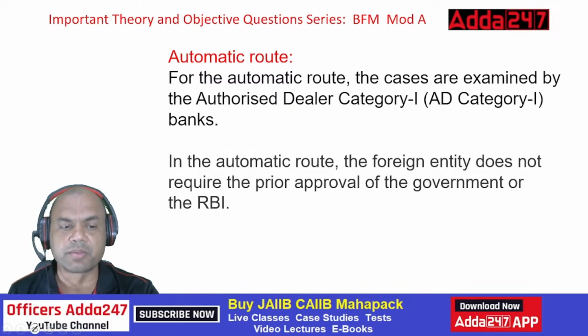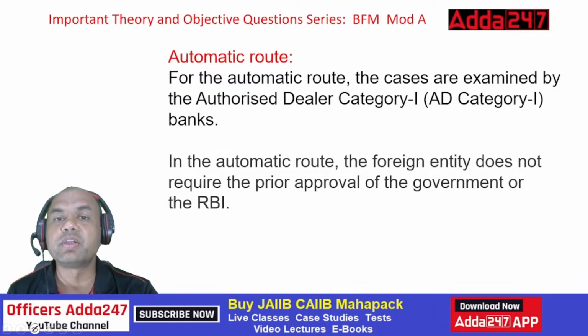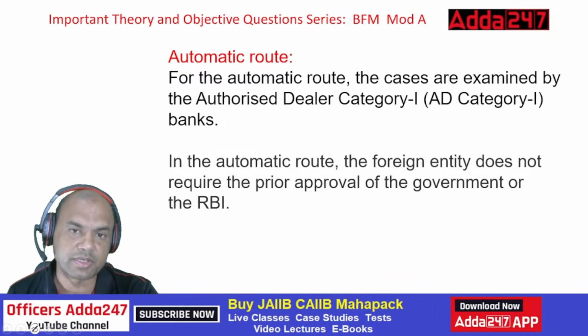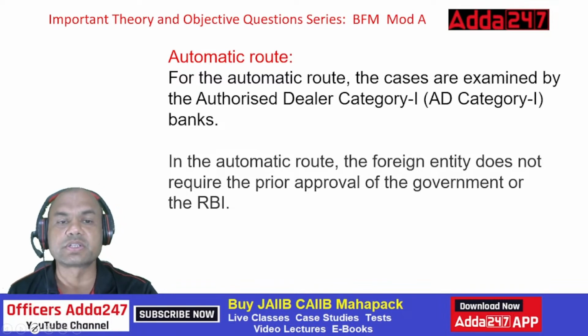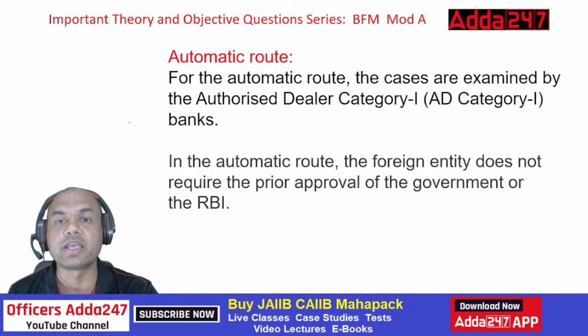See here, complete theory is not possible in each and every lecture. But we'll try to cover the important ones. So first, the question which always comes to you is this automatic route. There are two routes. One is automatic and second is approval route. Now what is this actually?